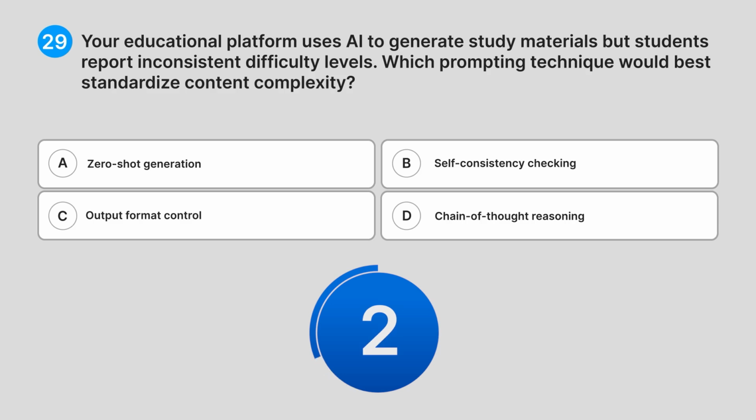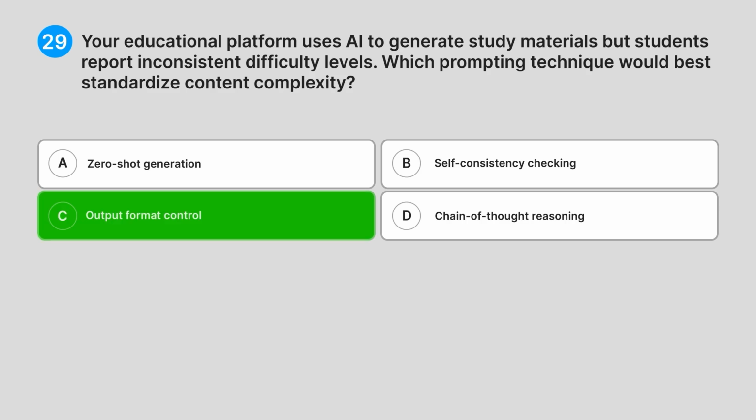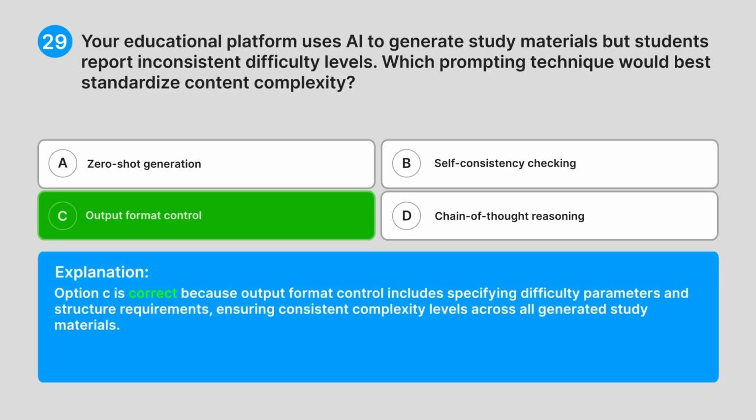Correct answer, C. Output format control. Explanation. Option C is correct because output format control includes specifying difficulty parameters and structure requirements, ensuring consistent complexity levels across all generated study materials.